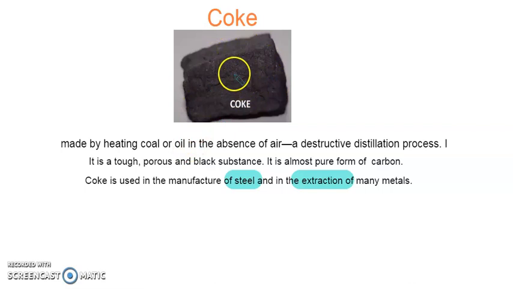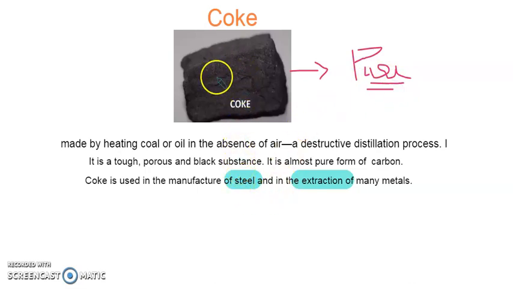Coke is made from coal in a process where there is no air. By that process, coke is obtained from coal. It is blackish in color and it's the purest form of carbon. Coke is used in the manufacturing of steel and in the separation of metal from its ore.